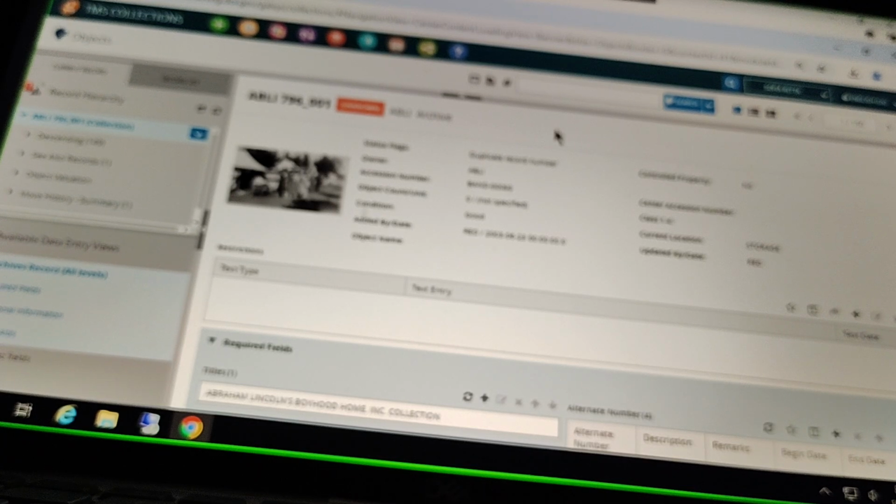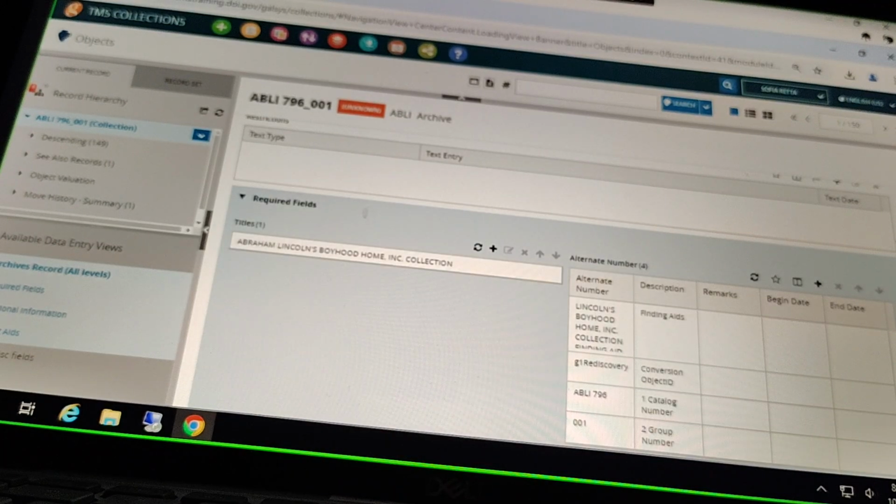And since these are a slightly different type of record, we're actually going to have different data entry views and a few different options in our record hierarchy than we have seen when we've been looking at those individual catalog records where we've been spending most of our time during training here. So here is an example of one of our archive records. Again, we have this data view at the top, kind of a view only, read only summary of some information. And then as we keep scrolling down, we will see more of these individual fields for our archive records here.